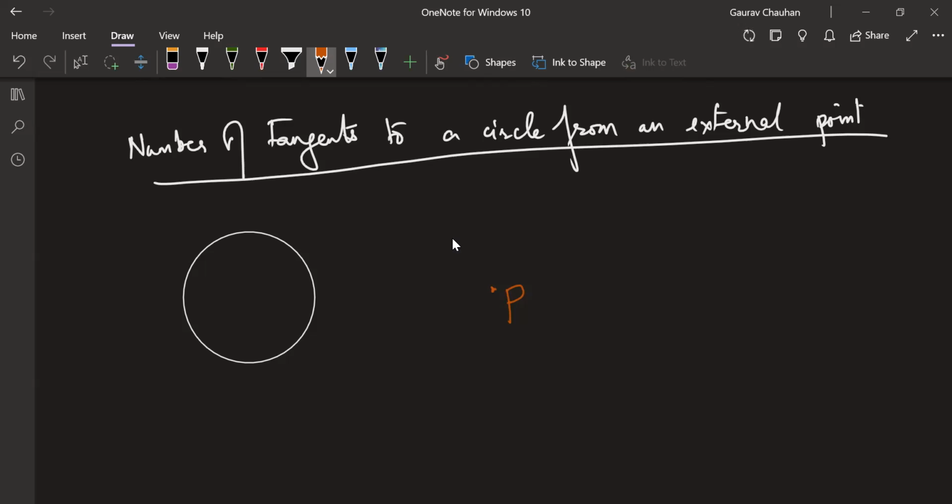Tulsi is ready? What do you think? How many tangents can you draw to this circle? The line should be tangential to this circle, but it should also pass through P. How many such can you draw? Show me on your hands. No, take your time. What's your answer? Two. Deepak? Zero. How many have an answer other than two? Deepak only. Okay, Deepak, can you give me an argument for your answer? Deepak is saying zero.